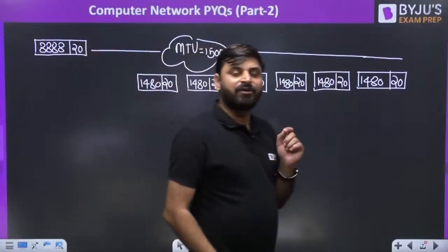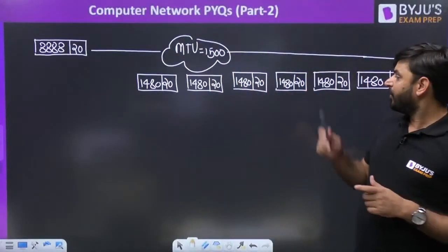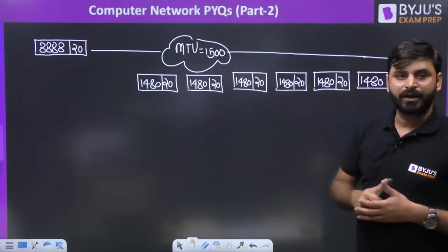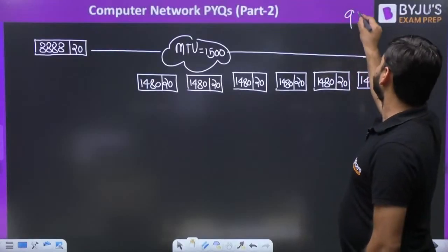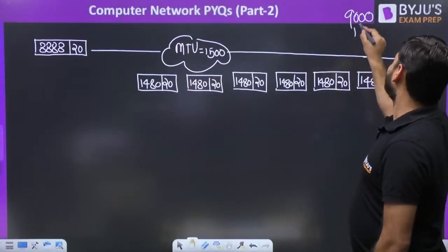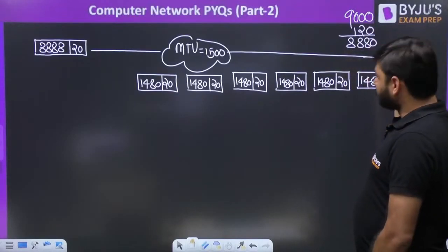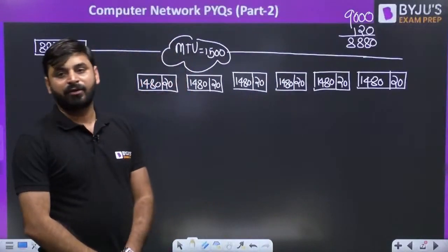If all packets are 1500 bytes, 1500 into 6 will be 9000. But we have 20 less in each packet. How many times? Because we are sending 1480. 20 into 6 is 120. So 9000 minus 120 is nothing but 8880. So in the first 6 packets, we have sent 8880 bytes of data.